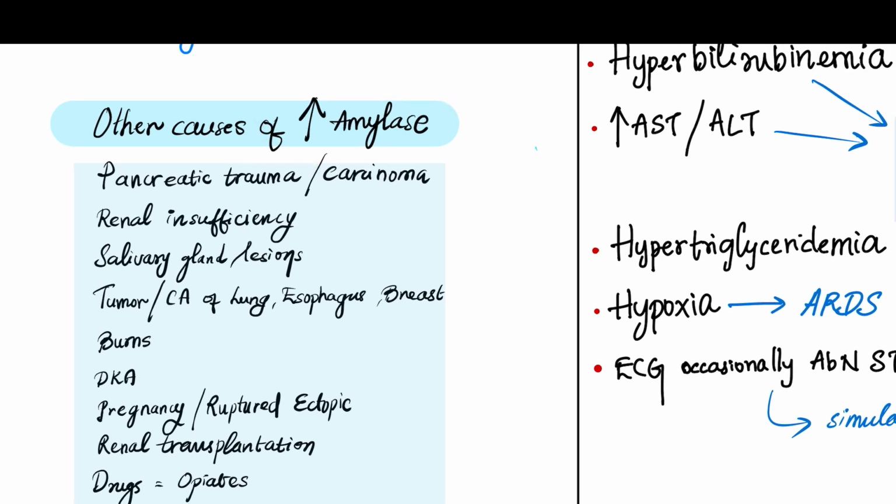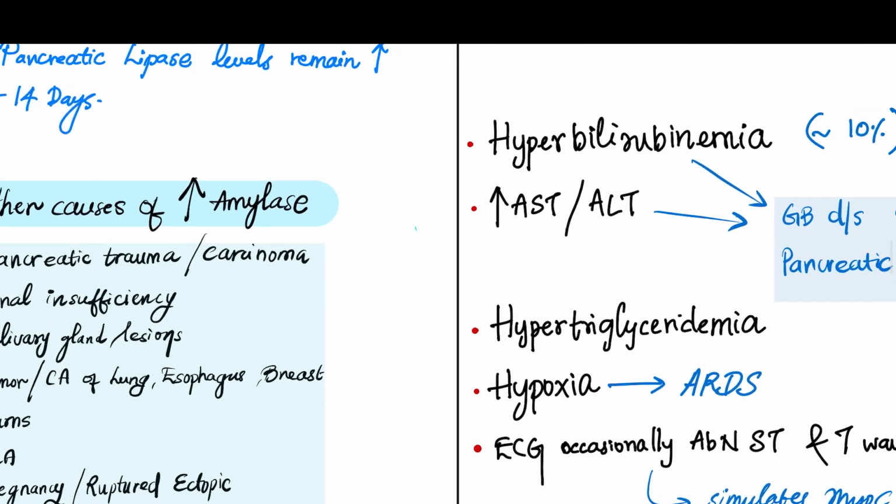So that's why any elevated amylase is not specific to the pancreatitis.